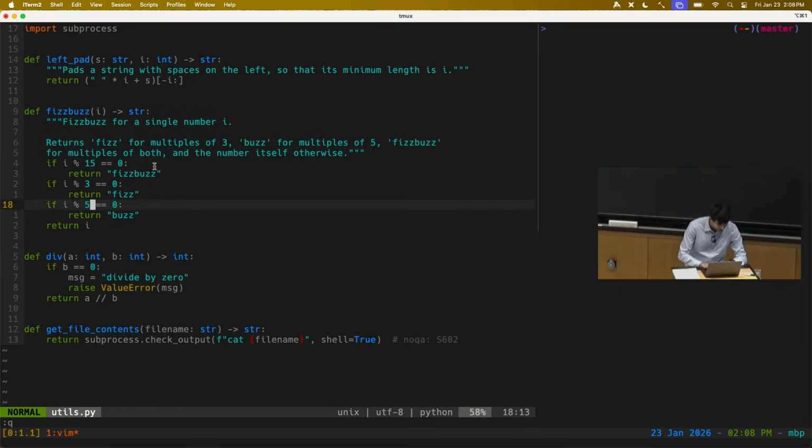Cool. So while I was coding, has anybody noticed the bug in this left pad function yet? So anyway, this function has a bug, but it's a little bit hard to spot because I've written this in a kind of tricky way of implementing this left pad. The spec of left pad is, given a string, I want to pad it with spaces on the left so that its minimum string length is I. It's useful for table formatting and stuff like that in command line programs.